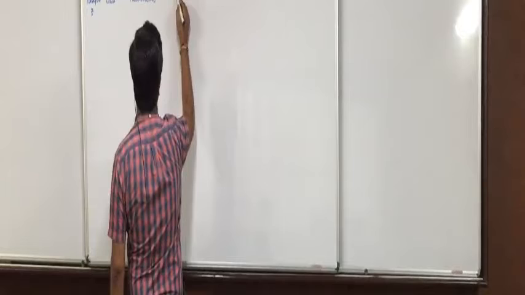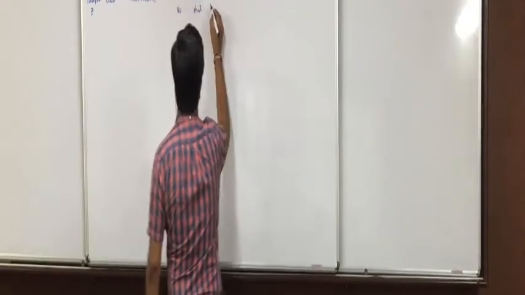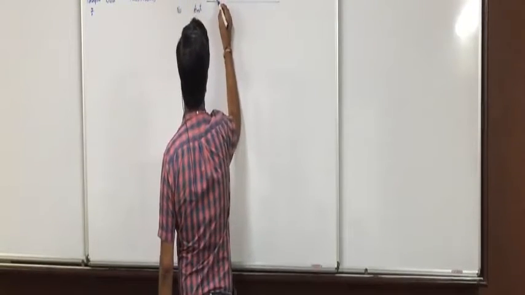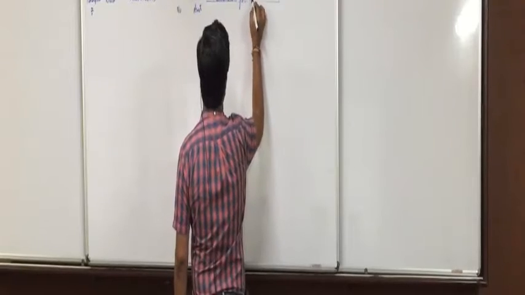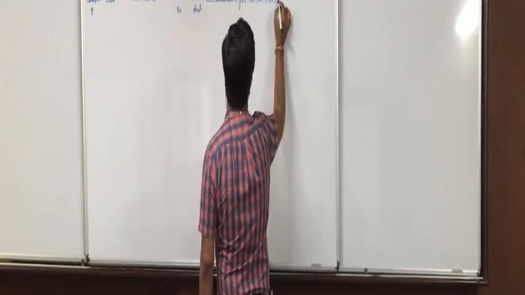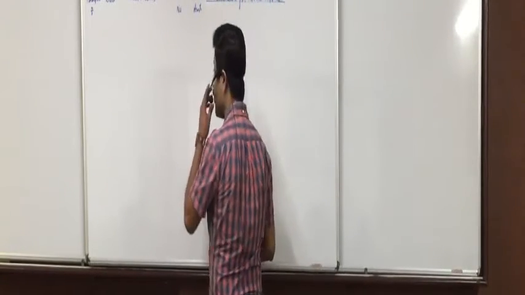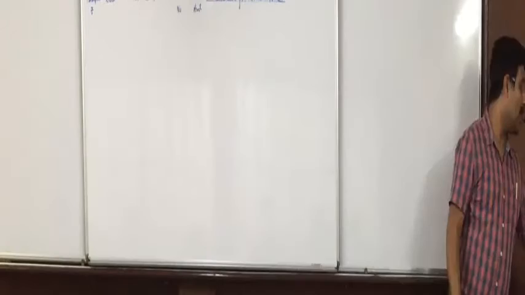Then voucher number, then total amount, then particulars for various expenses. We will make 6 columns in this as we have underlined.